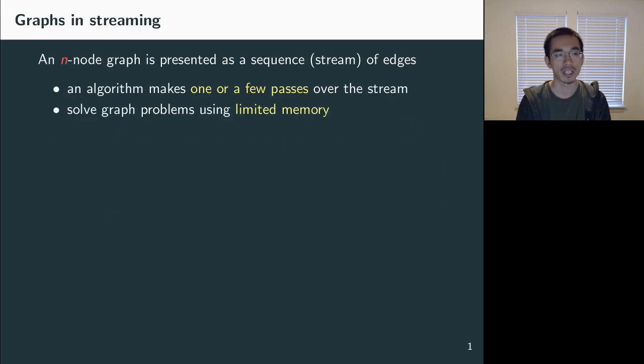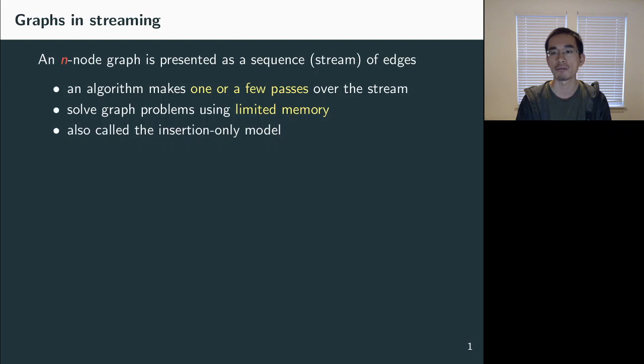In this paper, we study graph problems in the streaming setting. More specifically, the input graph is a graph with n nodes, presented as a sequence of edges, or a stream of edges, such that an algorithm tries to solve graph problems using limited memory by making one or a few passes over the stream. The important parameters in this setting are the number of passes and the space usage: how many passes the algorithm makes and how many bits of memory it uses.